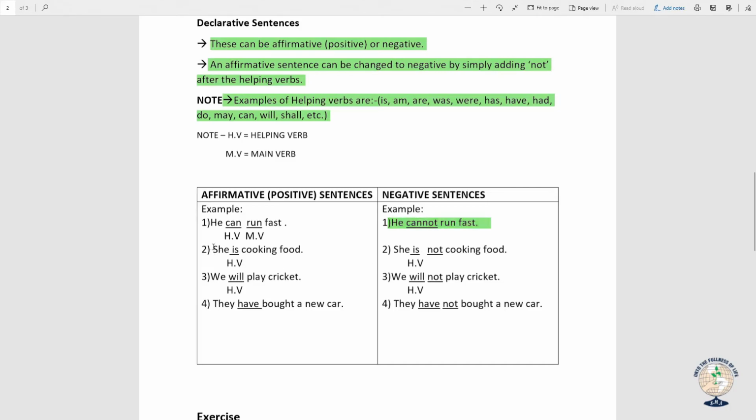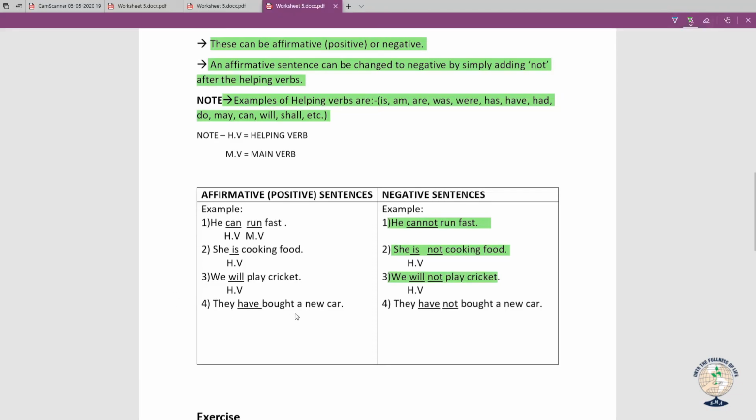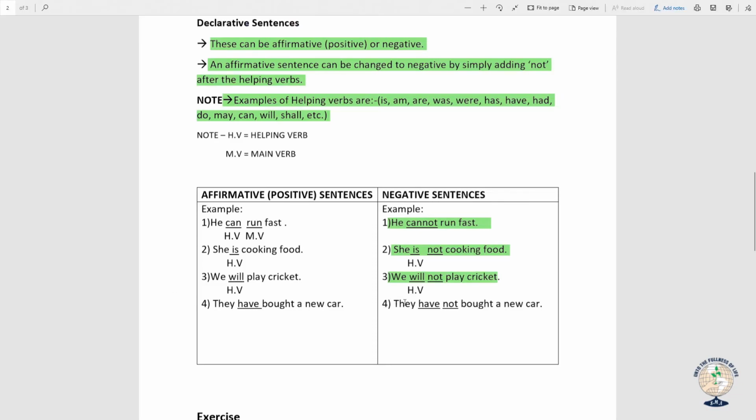Now let us have a look at the second sentence. This sentence, "She is cooking food," is an affirmative or positive sentence. To make it negative, what have we done? After is, that is the helping verb, we have added not: "She is not cooking food." Third, "We will play cricket." "We will not play cricket." "They have bought a new car." "They have not bought a new car."